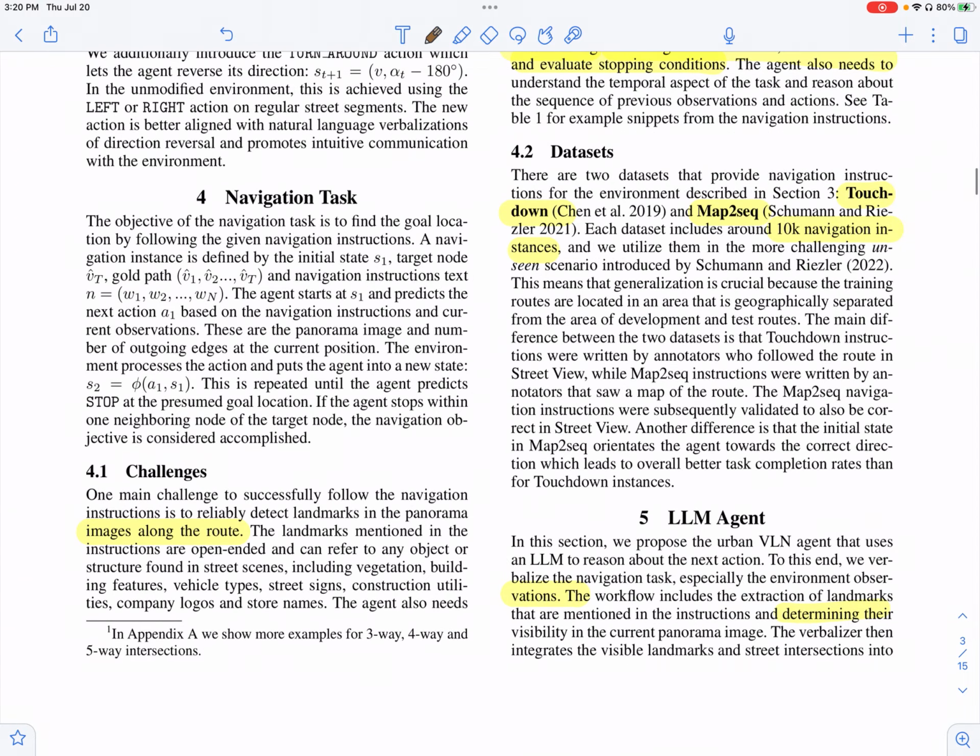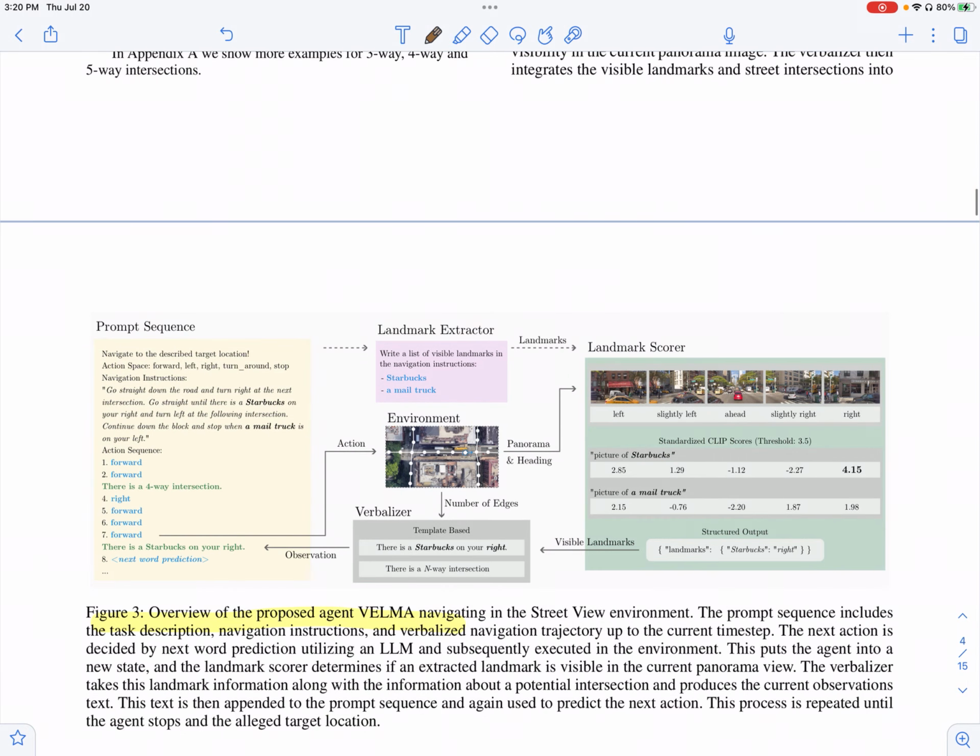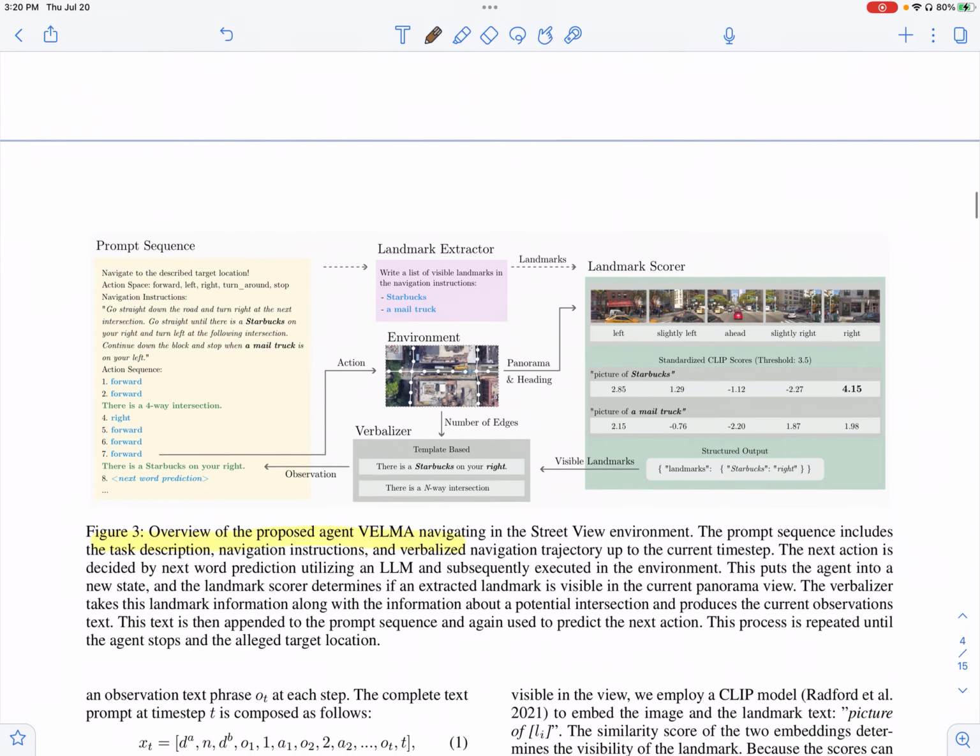So they use two data sets, Touchdown and Map2Seq, which basically consists of these navigation instances, where you have multiple instances of navigation trajectories.